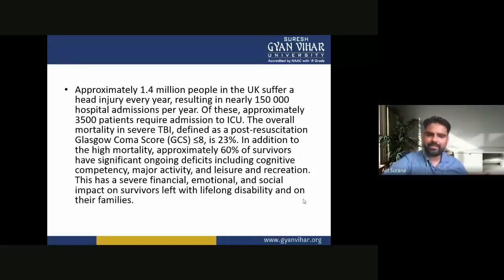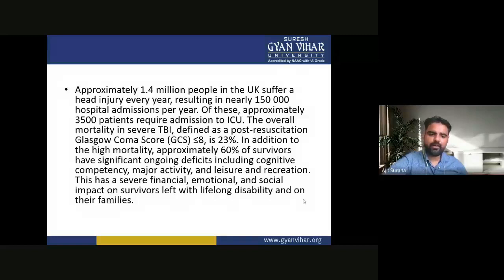In addition to the high mortality, approximately 60% of survivors have significant ongoing deficits, including cognitive competency, measured activity, and leisure and recreation. This has a severe financial, emotional, and social impact on survivors, left with lifelong disability, and on their families.